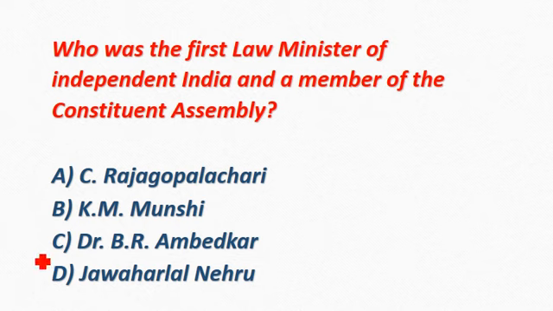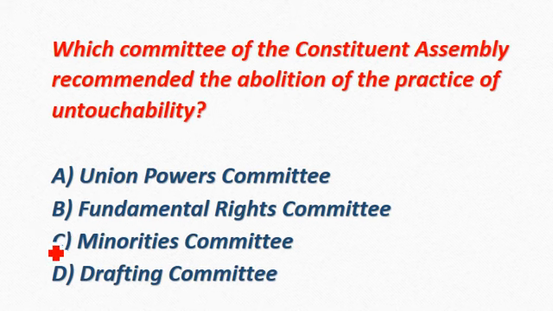Who was the first Law Minister of Independent India and a member of Constituent Assembly? Correct answer is option C, Dr. B.R. Ambedkar. Which committee of the Constituent Assembly recommended the abolition of the practice of untouchability? Correct answer is option B, Fundamental Rights Committee.